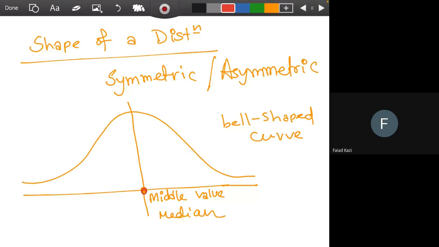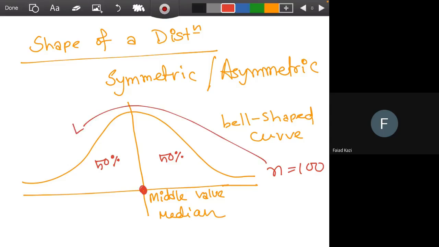So if you cut a distribution through the middle value or the median of the distribution, and on both sides you have 50% of the observations. That means if you have a total of 100 data values, 50 will be in the lower half, remaining 50 will be in the upper half. So if you have a distribution like this, where it's equally distributed on both sides of the median, that is called a symmetric distribution.